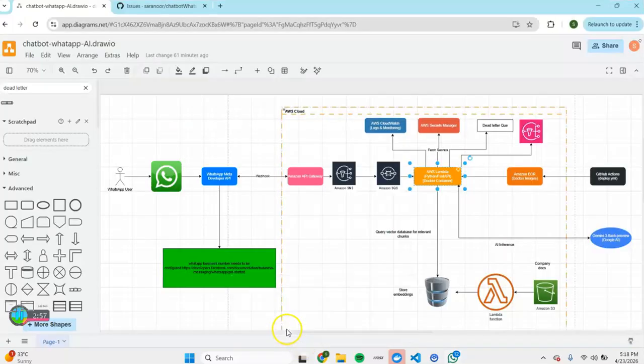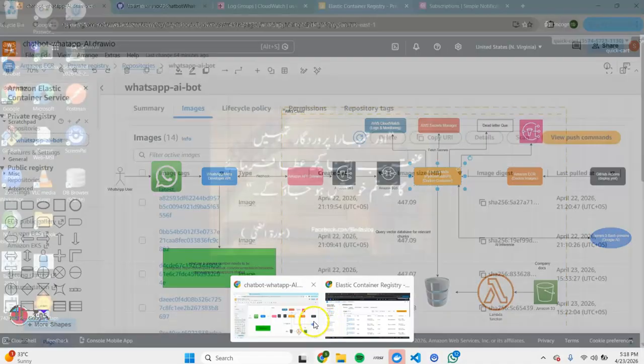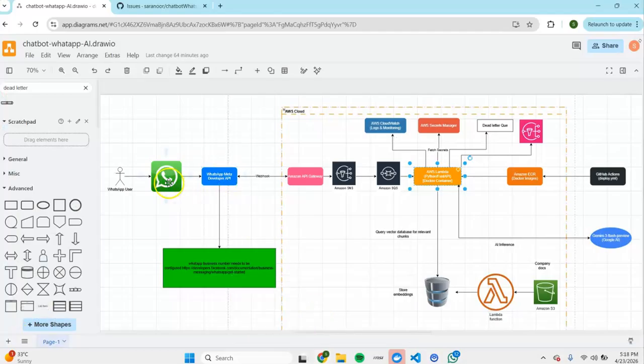So if I look at the AWS cloud infrastructure, the resources that I have, the flow works in such a way that a customer writes a query, it reaches the WhatsApp Meta Developer API, which is already set up at the start of the project, and that redirects it to the Amazon API Gateway. Once it reaches there, it puts it into the SNS SQS pub-sub system and it goes to the Lambda.